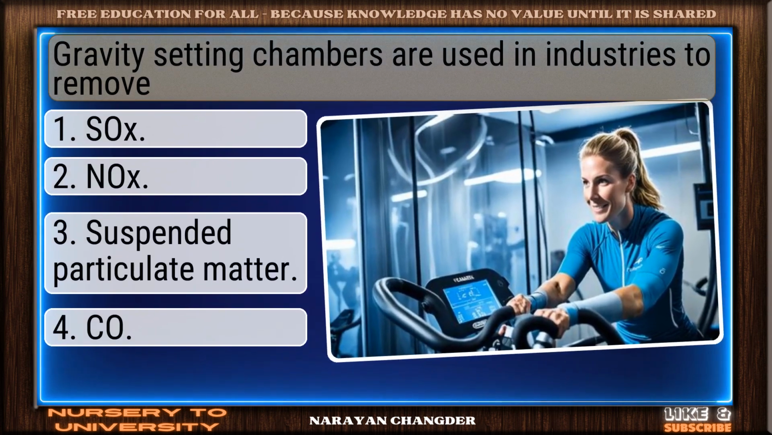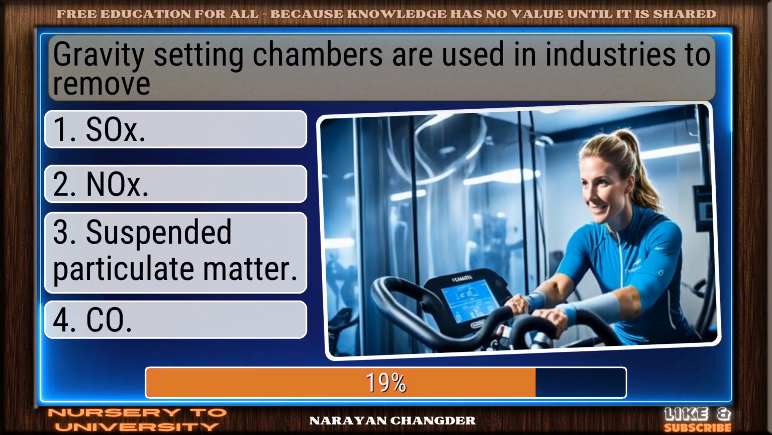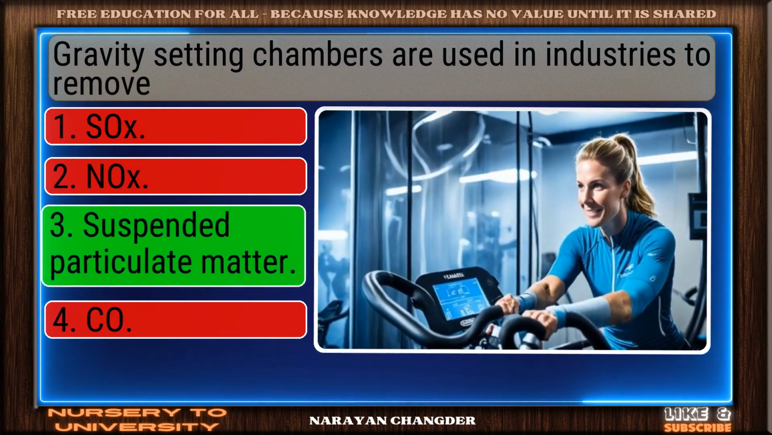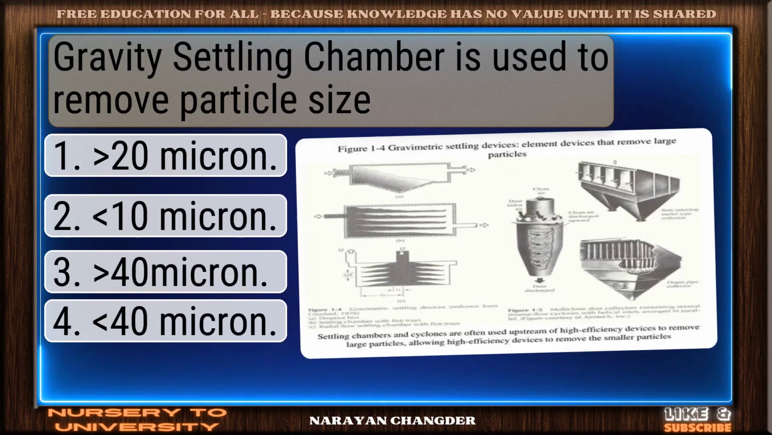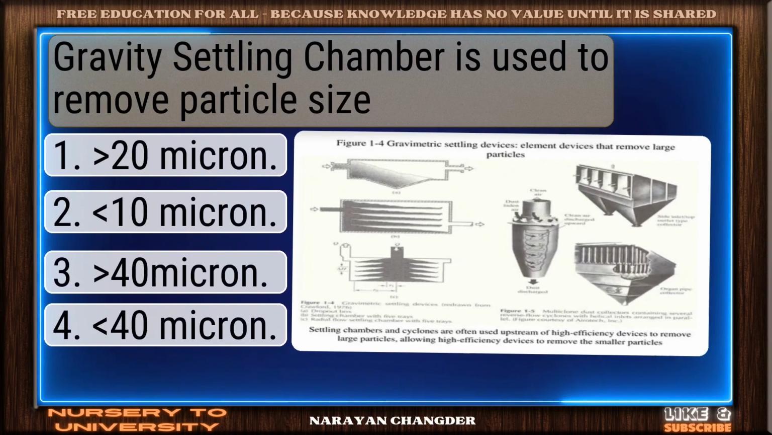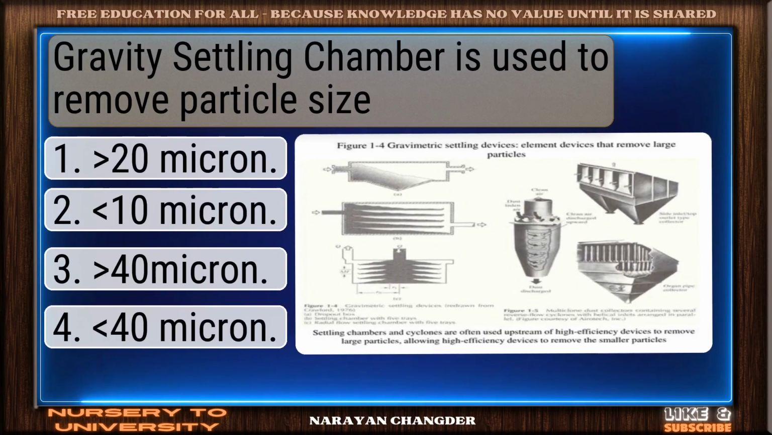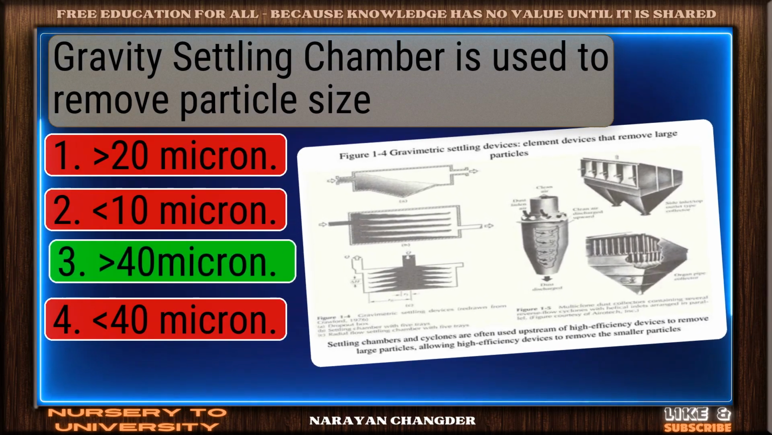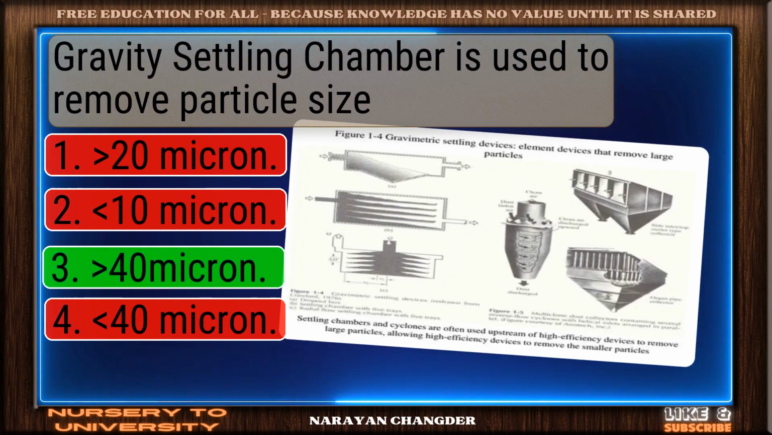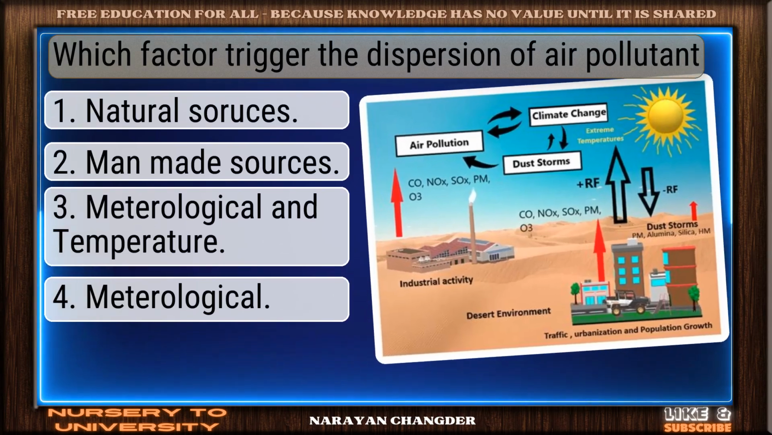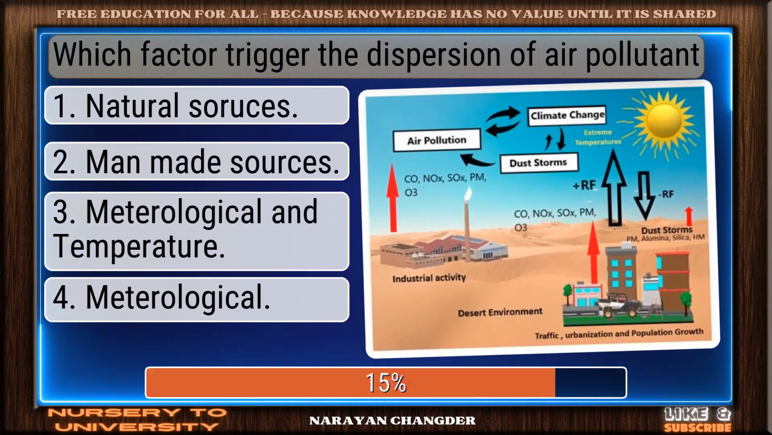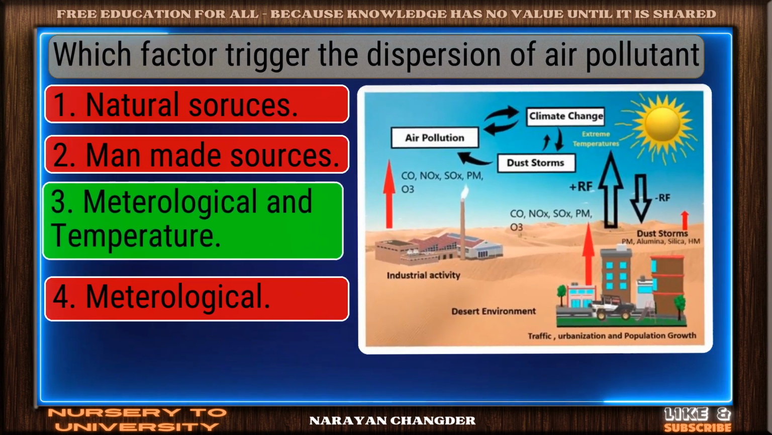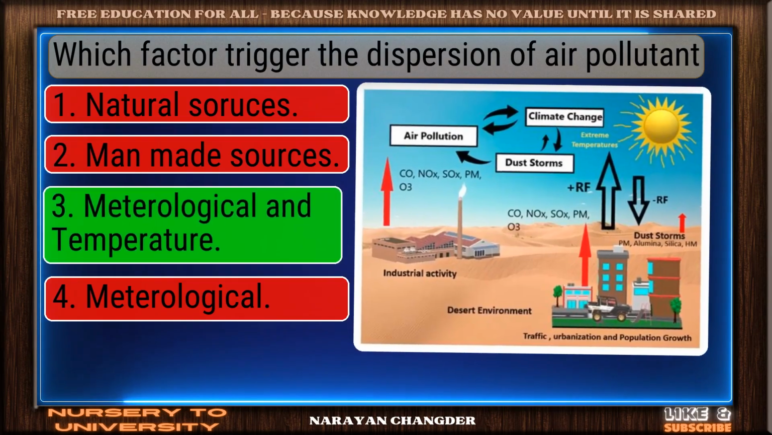Gravity settling chambers are used in industries to remove. Excellent. Suspended particulate matter is a brilliant choice. Gravity settling chamber is used to remove particle size. Nice selection. 400 micron is the correct and valid answer. Which factor triggered the dispersion of air pollutant? Smart pick. Meteorological and temperature is the correct choice.